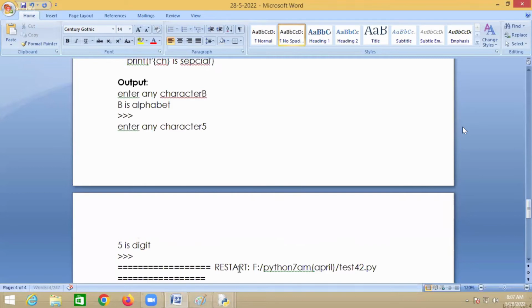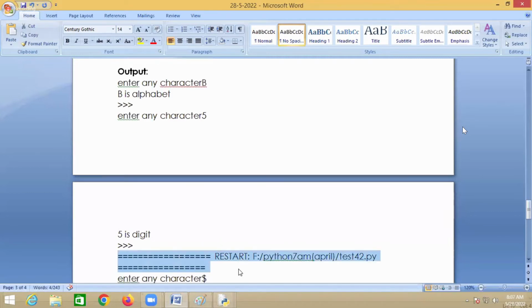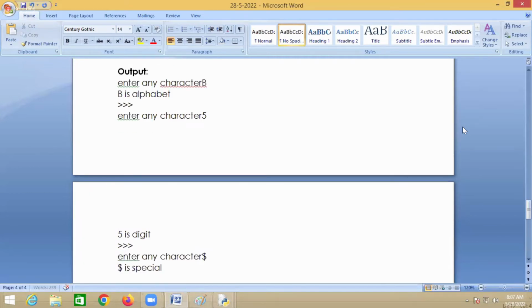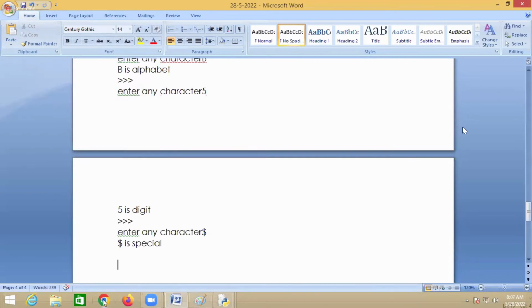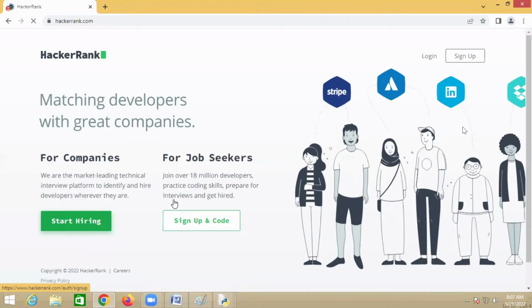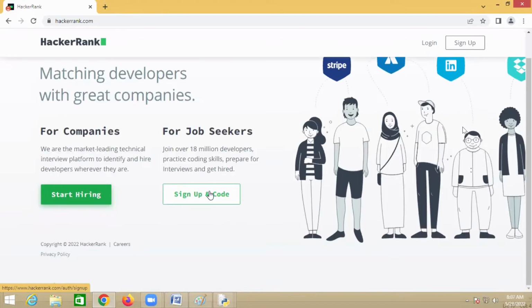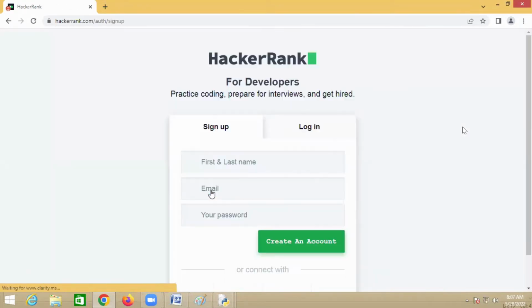Let us see one simple problem. Now see here, I think in HackerRank. From here you can start practicing in HackerRank, right? Sign up and code.